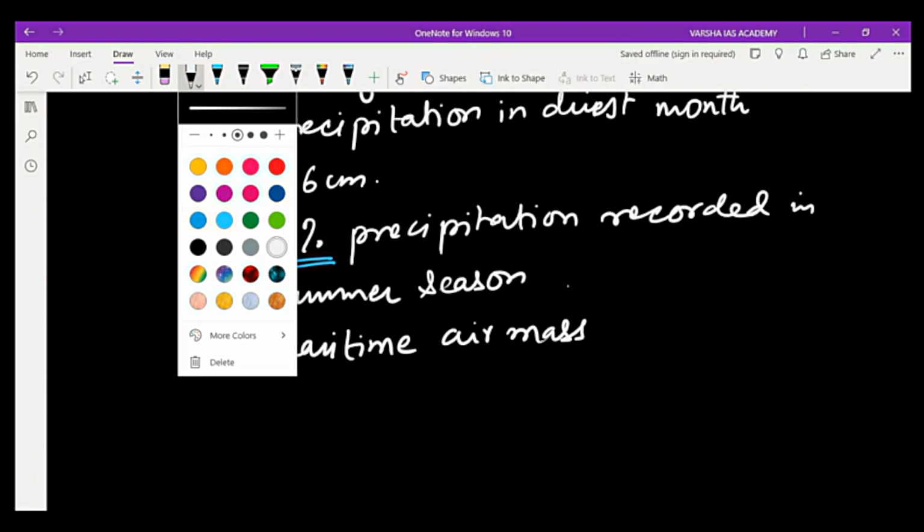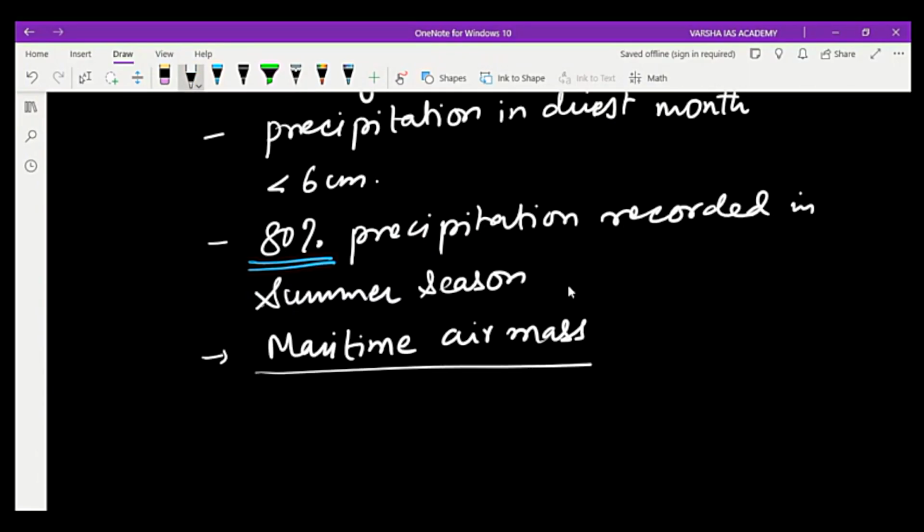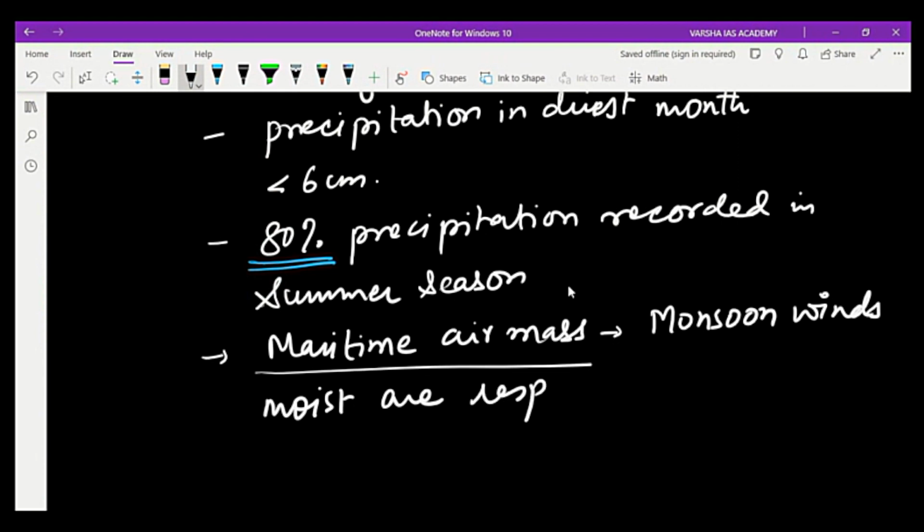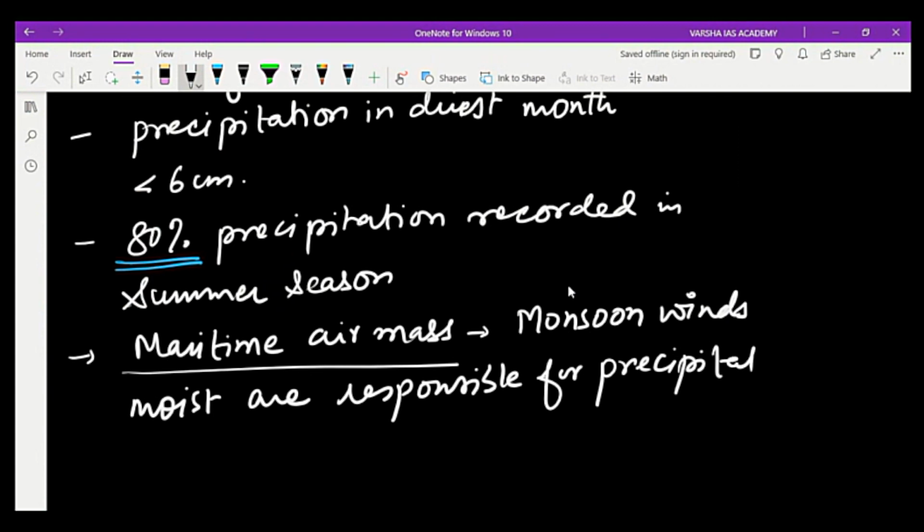So the maritime air mass, the monsoon winds which are moist, are responsible for precipitation, right?